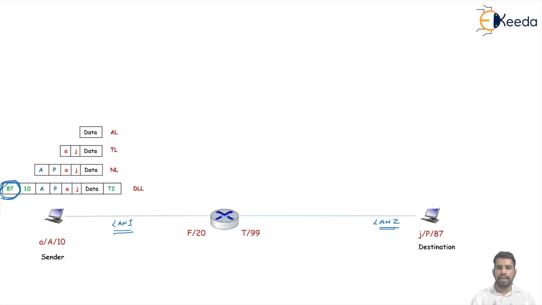The physical address implemented at the data link layer handles the address problem locally, but for the network boundary, we need a different addressing system to uniquely identify the source and the destination. So the network layer adds a header here, and that network layer header contains the source and destination. And we know our network layer is responsible for the source to destination delivery. At the sender side, the network layer needs to find the physical address of the next hop before the packet can be delivered.